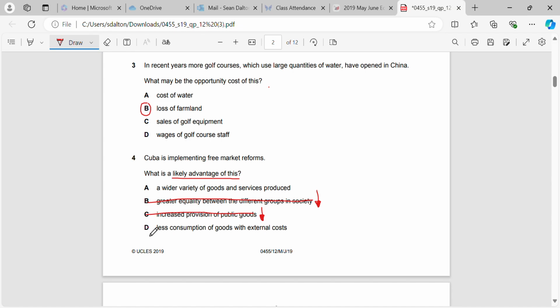And less consumption of goods with external costs, again, that's not true. The consumption of goods with external costs will increase because firms will only take into account their private costs and private benefits. They won't take into account the external costs or external benefits of producing goods. An advantage is a wider variety of goods and services will be produced. And why is that? Free markets will create more competition, and more competition creates more choice.